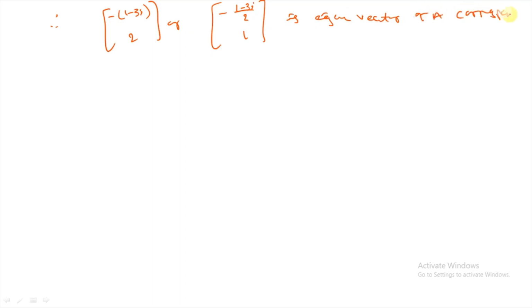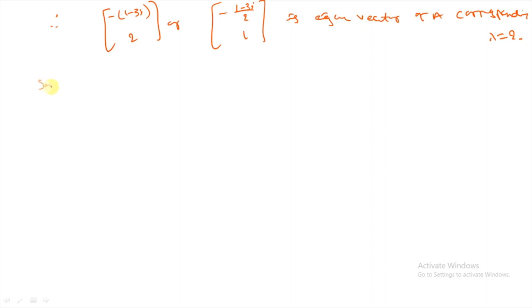So minus (1 minus 3i) by 2 by 1 is the eigenvector corresponding to lambda equal to 2.